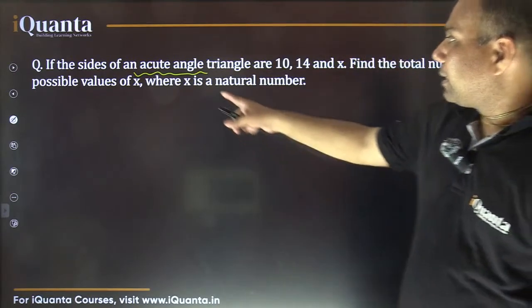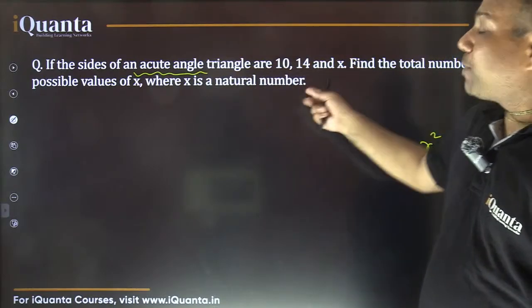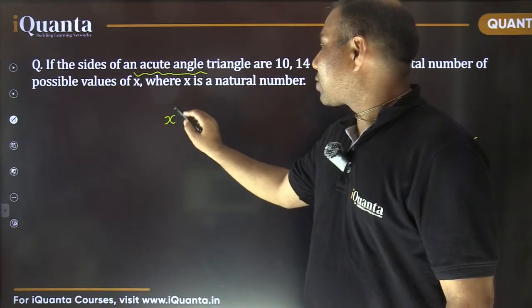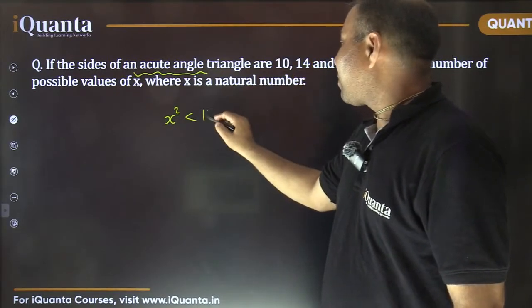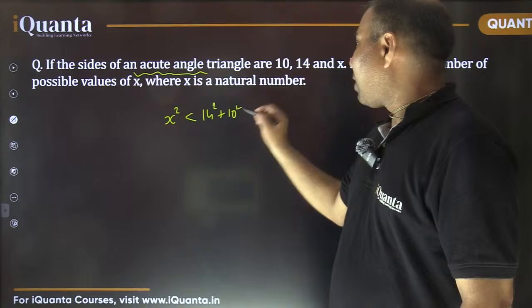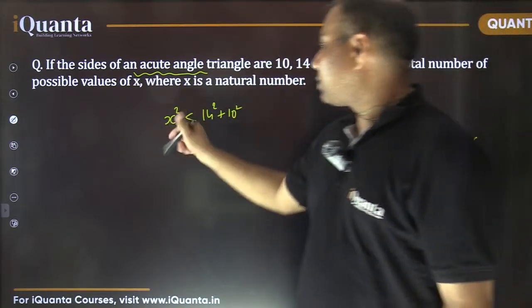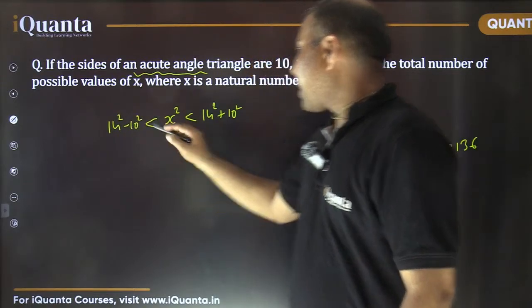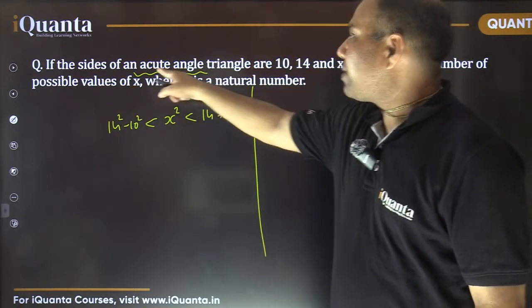Okay, in this question, now the longest side square should be smaller than the sum of squares of the other 2. So if x is the longest side, in that case x square should be less than 14 square plus 10 square. And 14 being the longest side, the result would be x square should be more than 14 square minus 10 square. That is the condition for the triangle to be acute angle triangle.